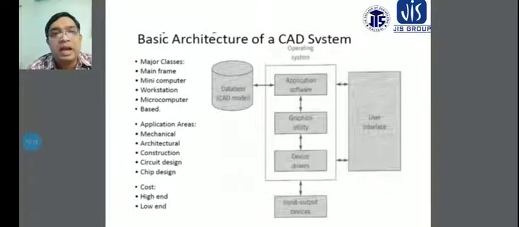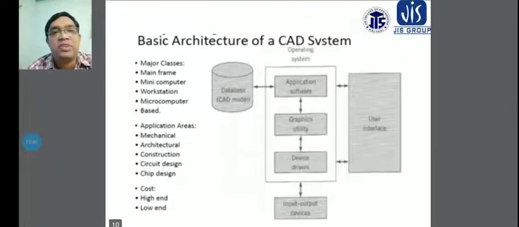Another is architecture, where architectural jobs are done properly by the application of the CAD, rather than being done manually through architectural modeling. Architectural designing is also done by design architectural engineers using the CAD systems. Another is circuit design. In a few cases, electrical and electronics engineers use the CAD application to design different types of circuits, and these circuit designs can be done very easily using CAD.